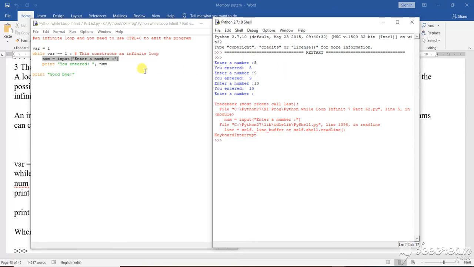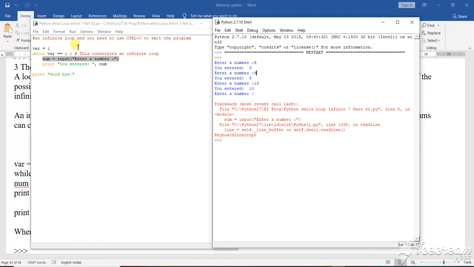As var is 1, it comes out again, and again var is 1, and again. So this is a continuous loop. Sometimes when you write a program, unknowingly or by one thought, you write some condition, and the program keeps running and running without ending. How do you stop that?